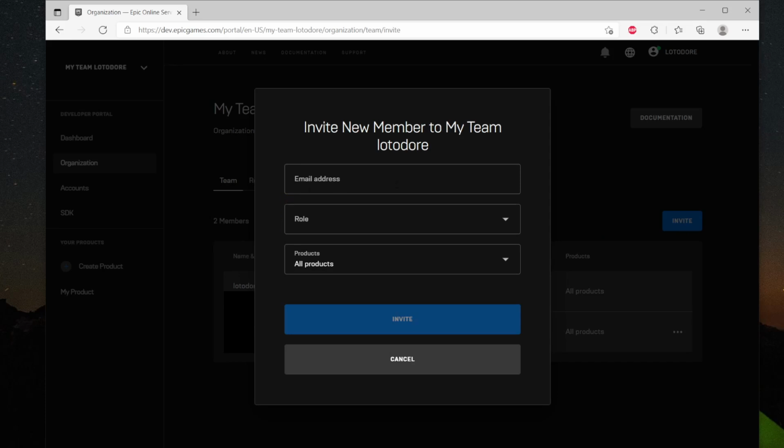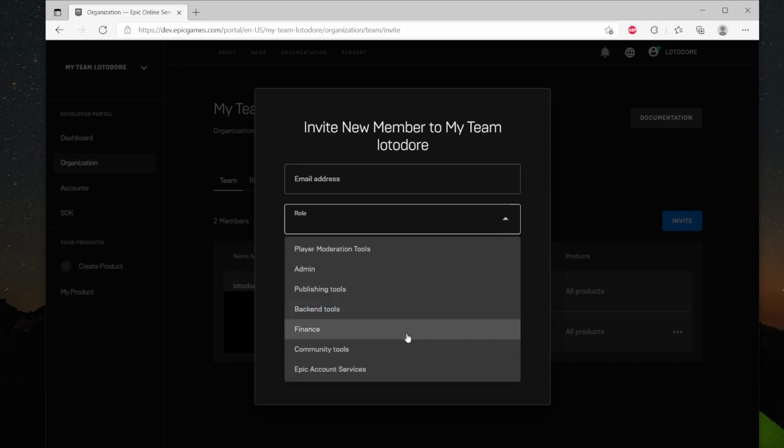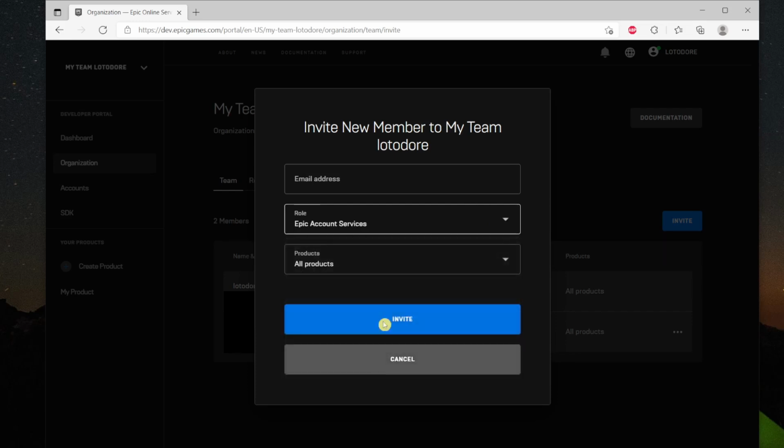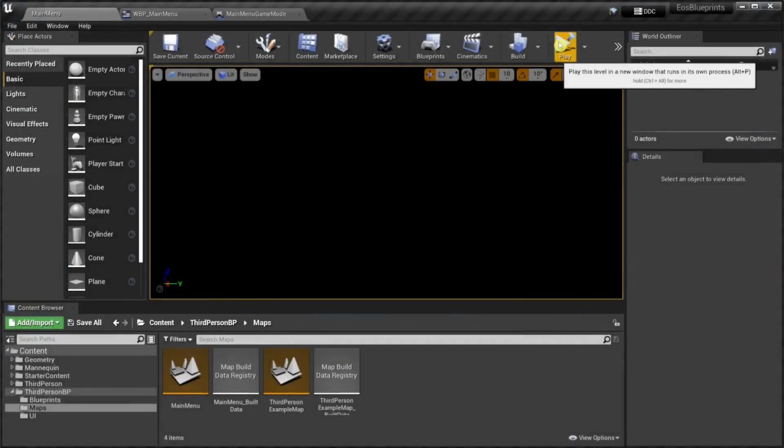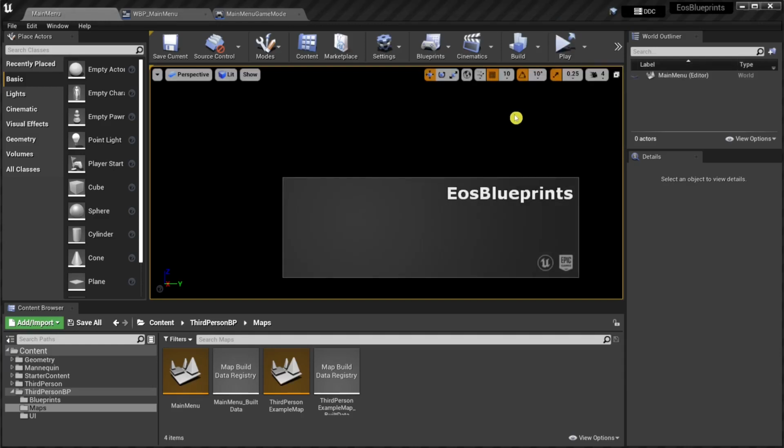You should at least choose the role Epic Account Services and either choose all products or this specific product and invite the member. Okay, now let's just assume that we have created a second account and started a session on another PC. Now we can finally run a standalone game and join the session.